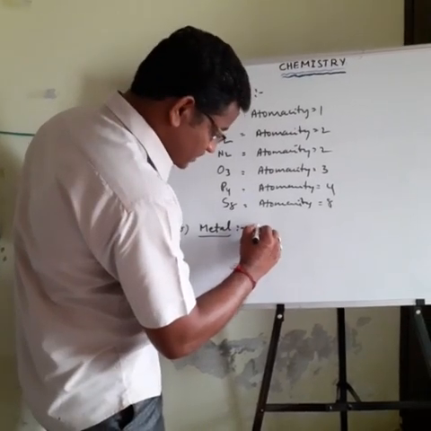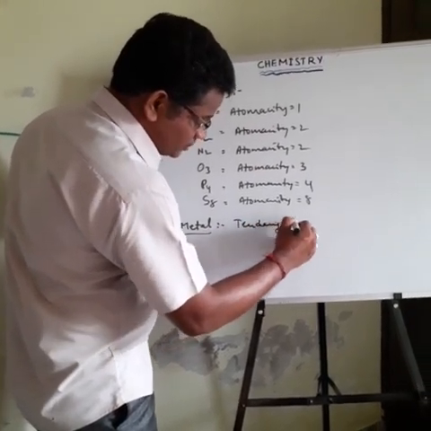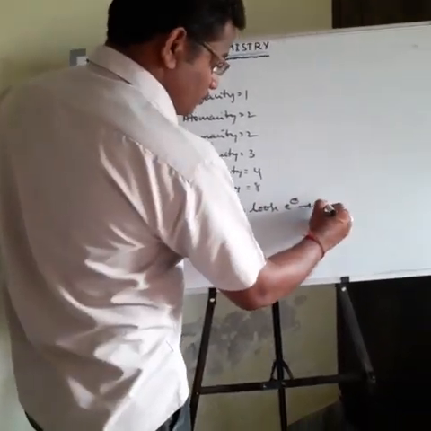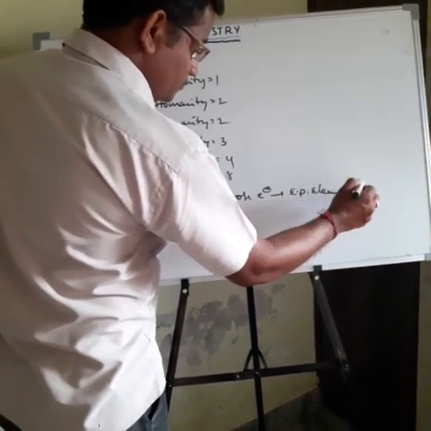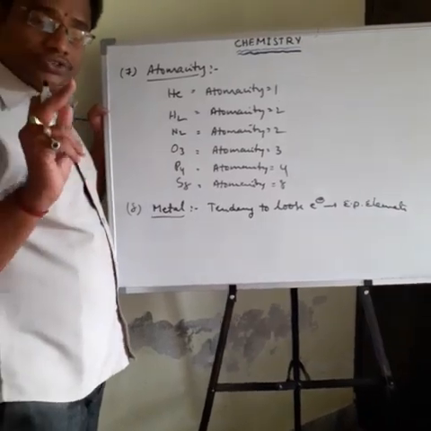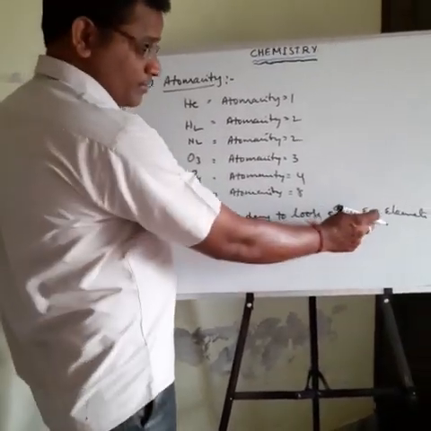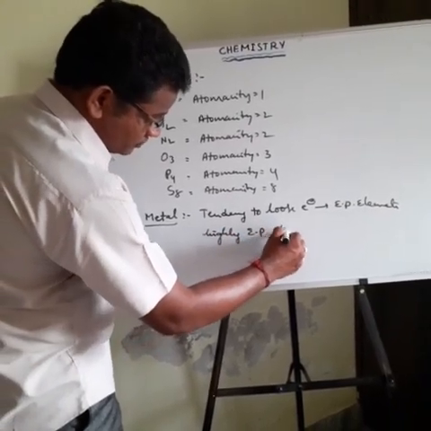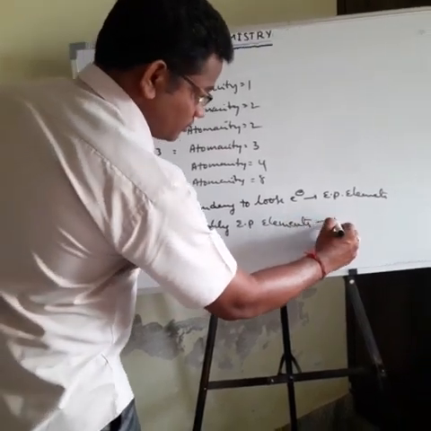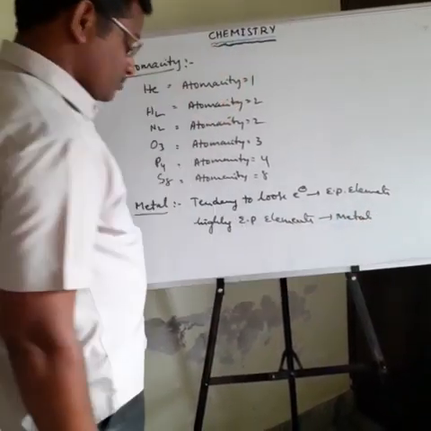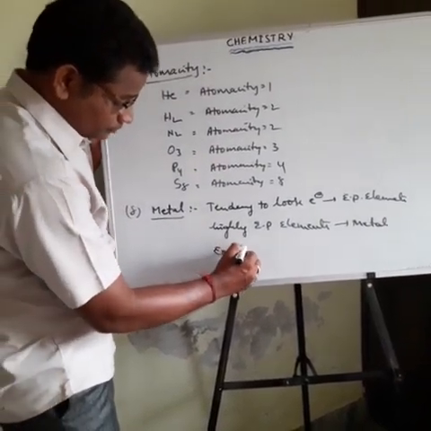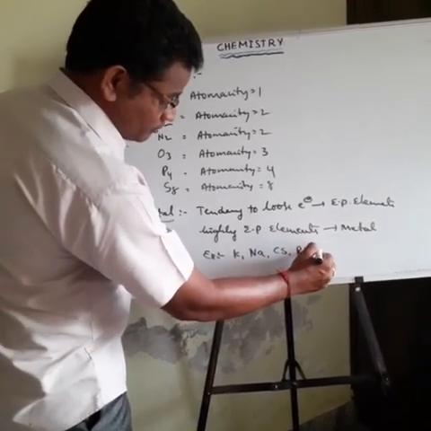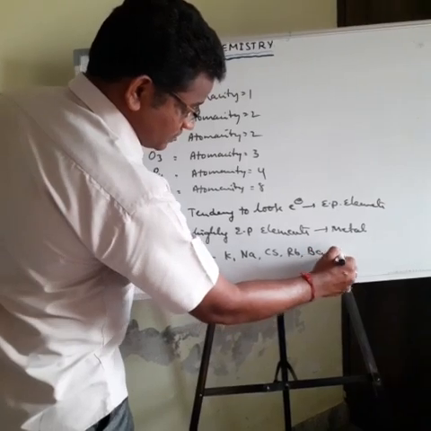The element that has a tendency to lose electrons is called an electropositive element. Highly electropositive elements are called metals. So that is about the metal. Examples: potassium, sodium, cesium, rubidium, and barium, etc. So these are the metals.